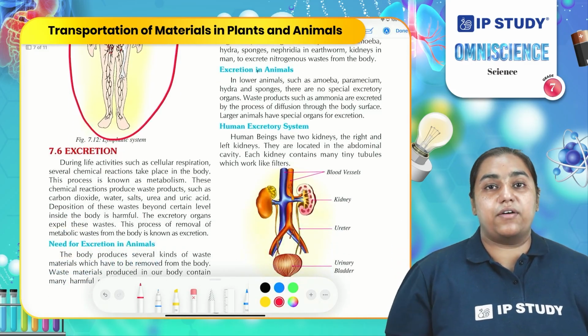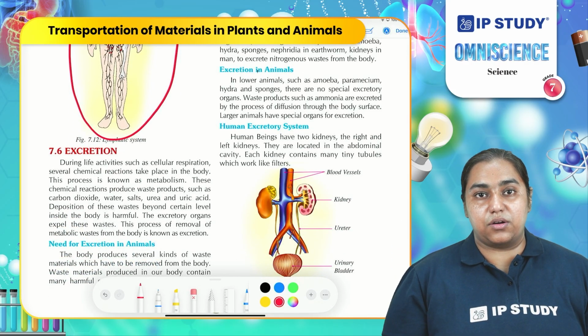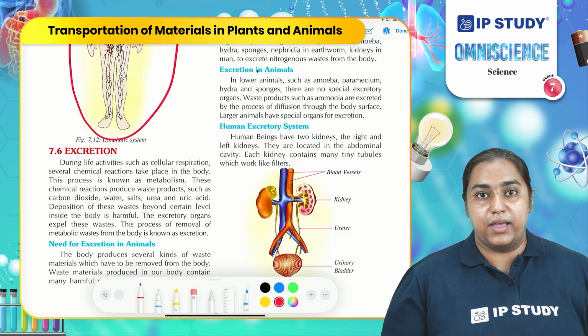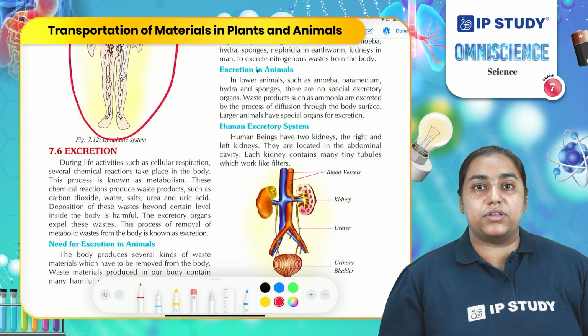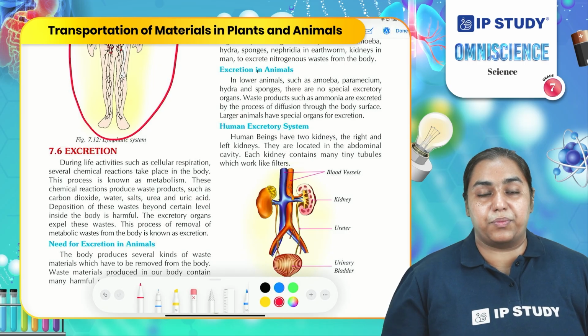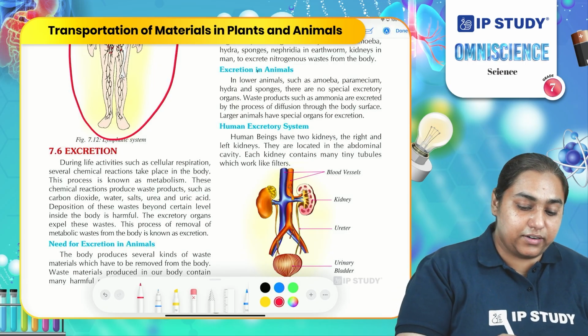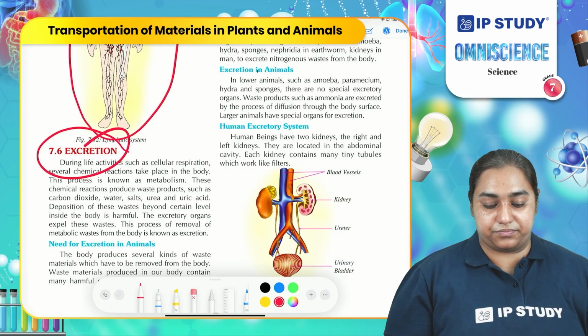Now that you are aware of the things which are transported in our body, it is important to understand the things which are expelled out from the body. The system responsible for expelling the body waste material from the body is the excretory system. So let us understand excretion.